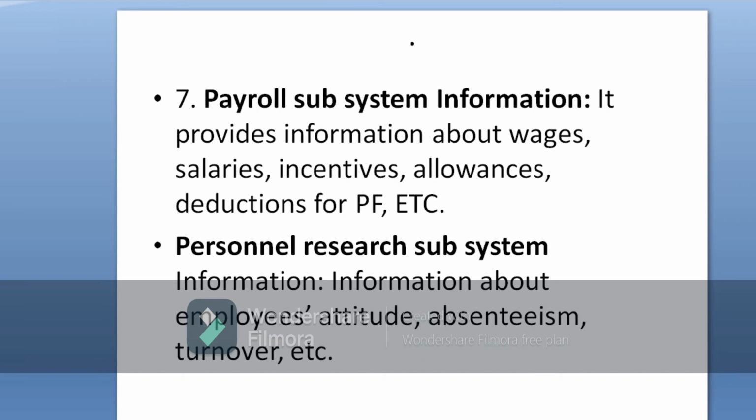So all these deductions are mentioned in this payroll subsystem information.